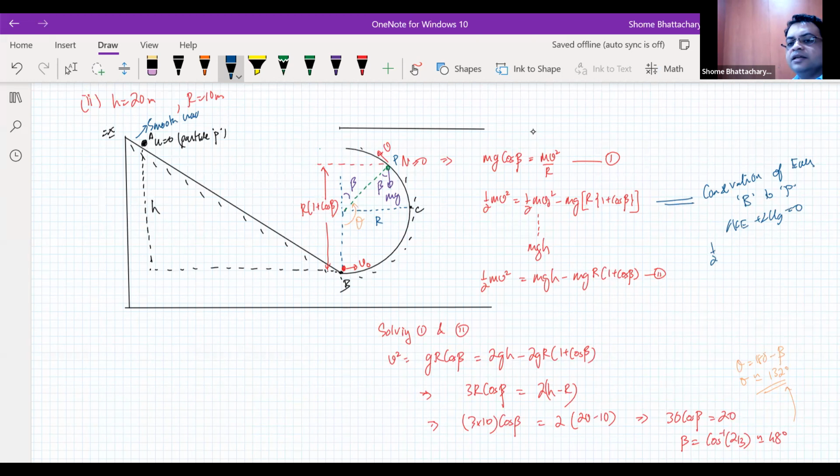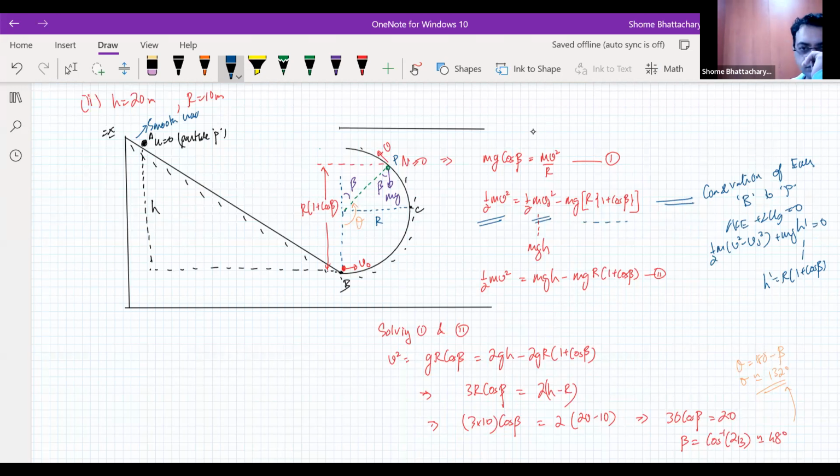So change in kinetic energy is half m (v square minus v naught square), and change in potential energy is plus mg, let's say h prime. So that h prime is r (1 plus cos beta). So I have rearranged it a little and written that the kinetic energy at this point P is equal to the initial kinetic energy at B minus the loss in potential energy.